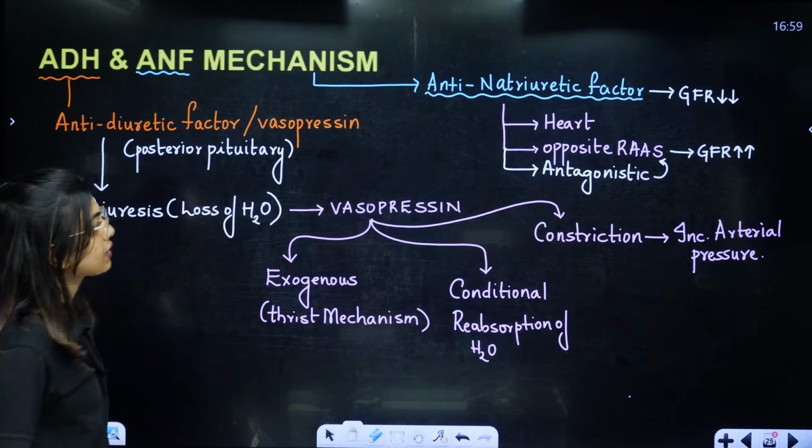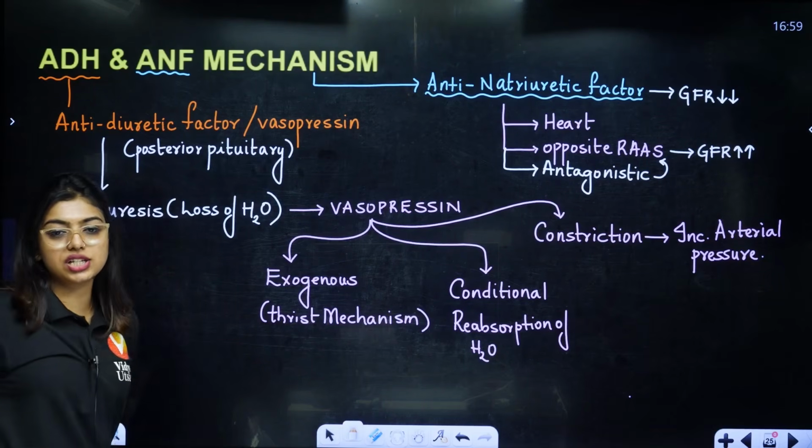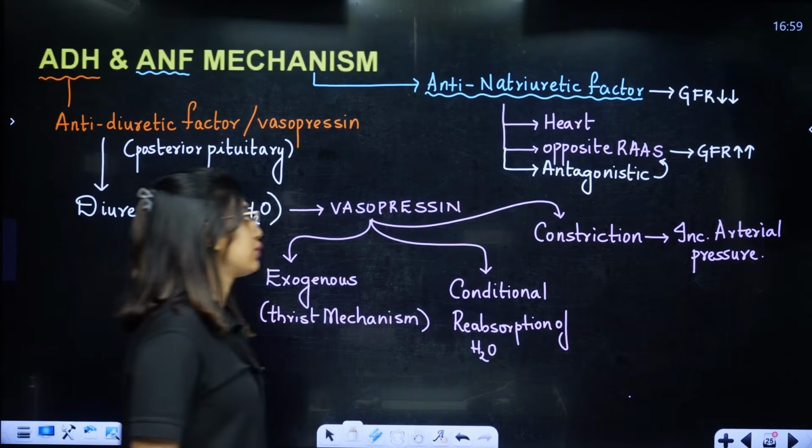Then we have natriuretic factor, which will do the opposite of the RAS mechanism. It is released from the heart. This is what is important for all of you.